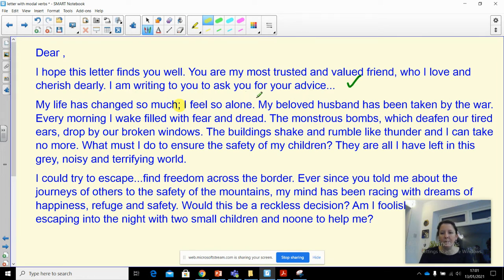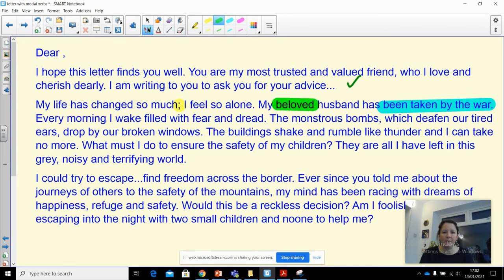My beloved husband has been taken by the war. What I like about this sentence is I've magpied Francesca Sanna's actual words from the book. She says in the beginning of the book, has been taken by the war. So that shows the person that's reading it that I've really understood the text and I can remember some of it. My beloved husband, I've used an adjective here to describe the husband.